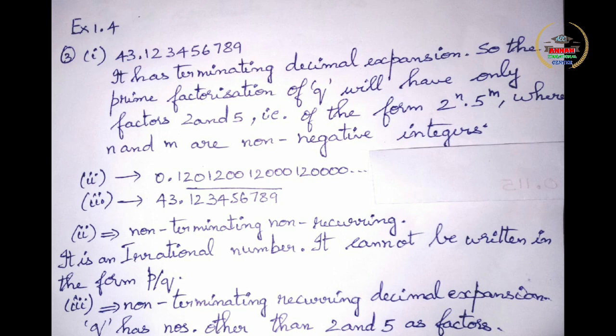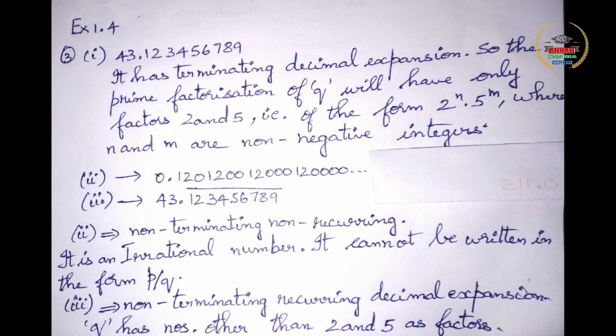So, when you see something which is recurring, even though it is non-terminating, since it is having a recurring decimal expansion, then you can say that it is going to be a rational number. But this rational number will have some other number other than 2 and 5 as factors.